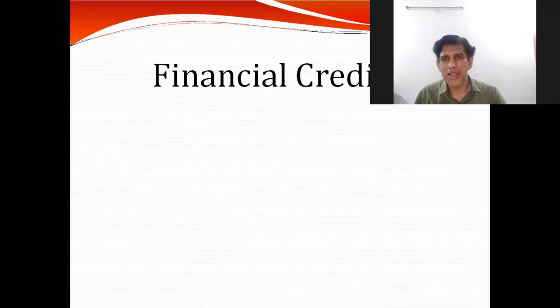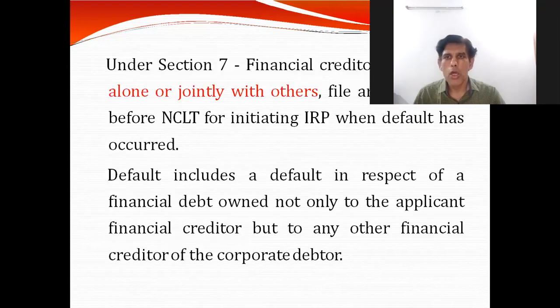So first, let us understand the role of the financial creditor. Under what circumstances the financial creditor can take the corporate debtor, that is the CD, to the CIRP process, and what are the formalities which the financial creditor has to fulfill at the NCLT. So section 7 is a major section, and if you observe all the cases which have been admitted, I think section 7, majorly from the banking angle, and in terms of the volume of default transactions, has the major share.